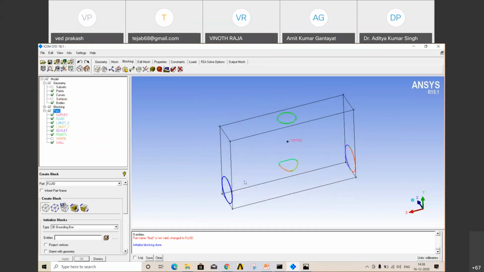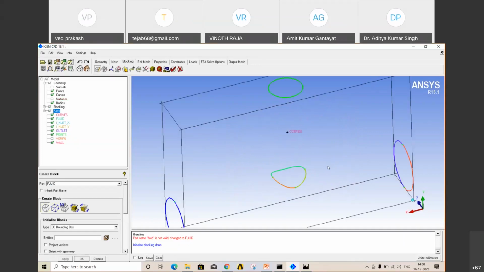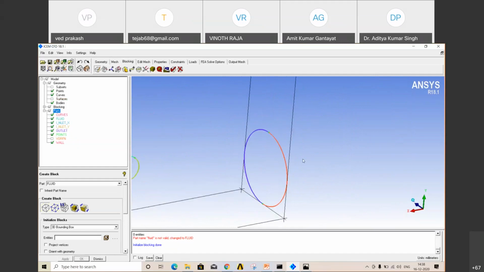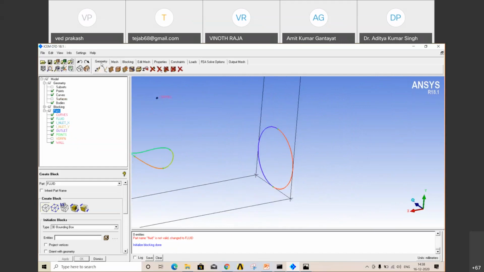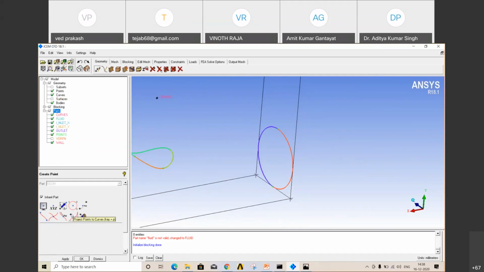So let's close this and create a few points. How to create points? Let's see. Go to geometry. The first option is create points. There are many options. You just have to play with the tools. Okay, you will understand. If you have any doubt, suppose you have a doubt on how to create a point, there is a question mark section. You just click on that help.